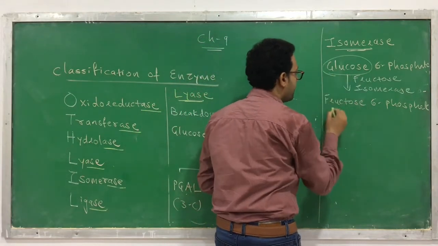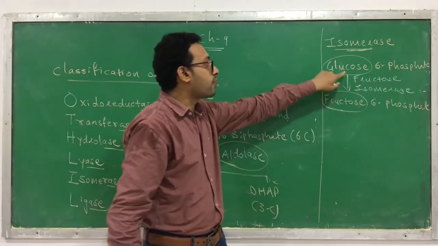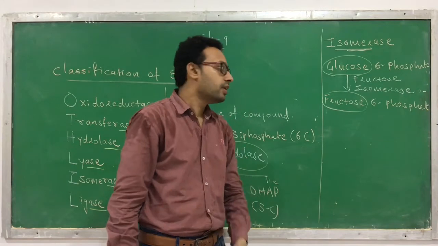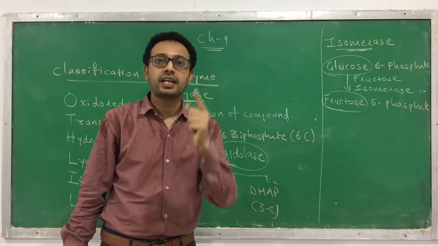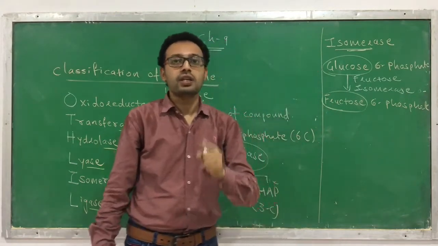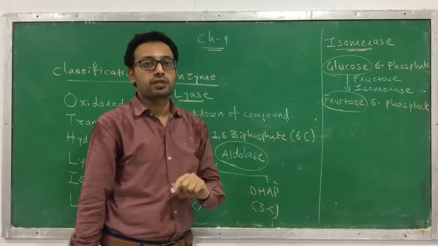Glucose and fructose are isomers. If you see the formula of glucose, it is C6H12O6. Similarly, fructose also has the same formula, C6H12O6. But if you see the structure of both, they are different. Such compounds are called isomers.